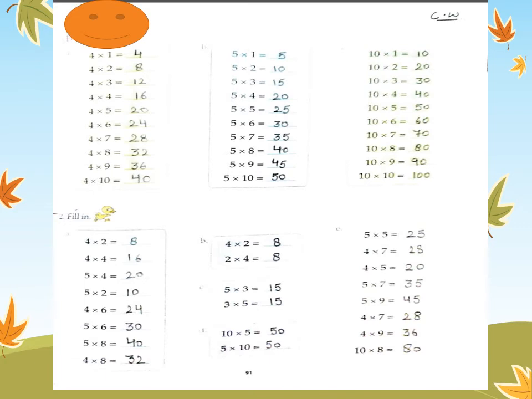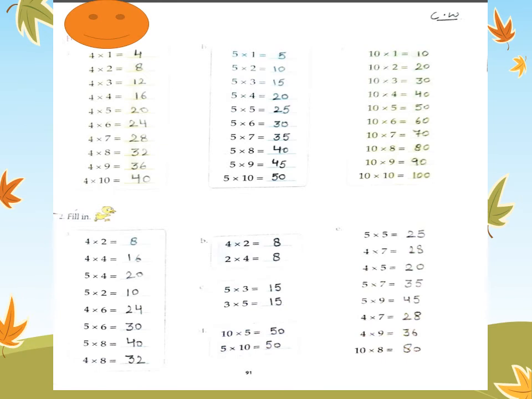The table of 4, the table of 5 and the table of 10 is given. So, the table of 10 is very much easy for you. I know you all have learned the table of 10 in no time, because it is jumping 10 steps ahead only. So you find it very easy. Also, B part, I know that table of 5 is also very easy for you. In no time, you have learned the table of 5. It is on your fingertips.